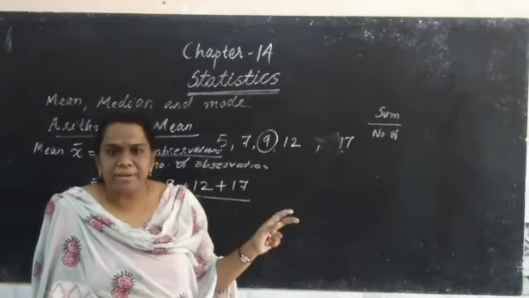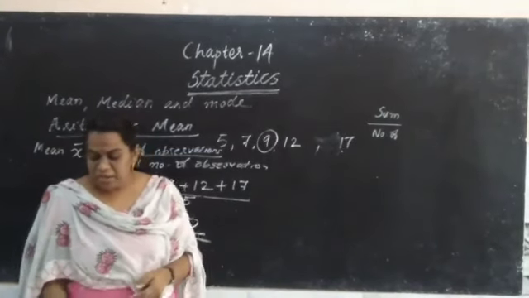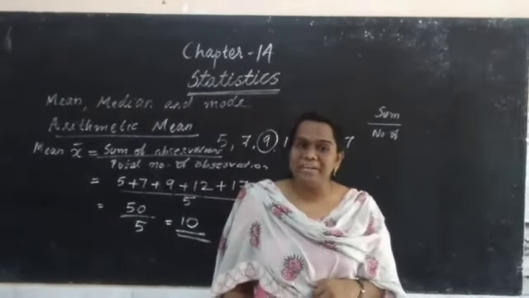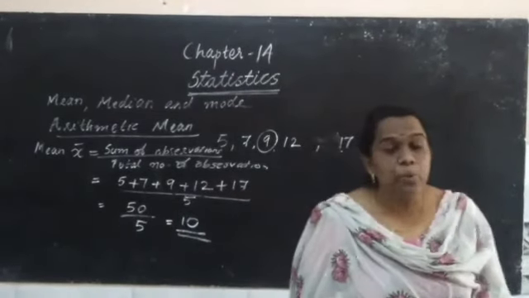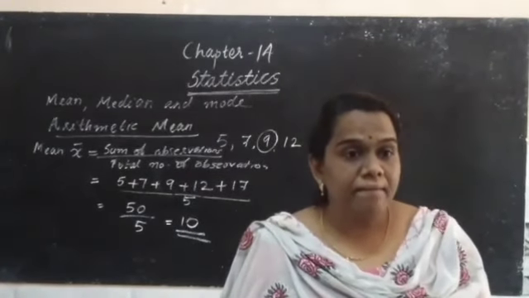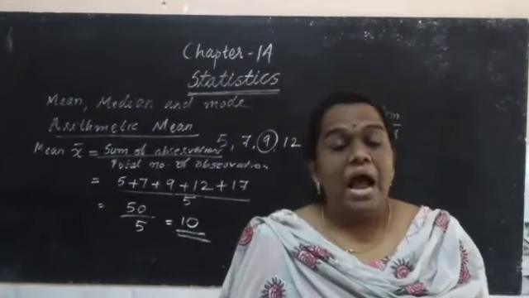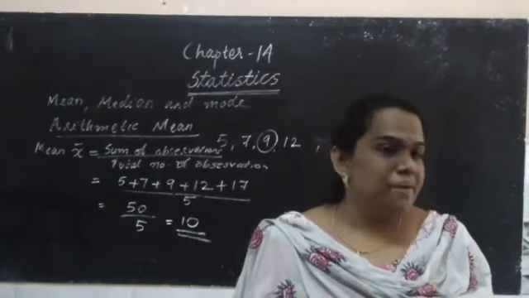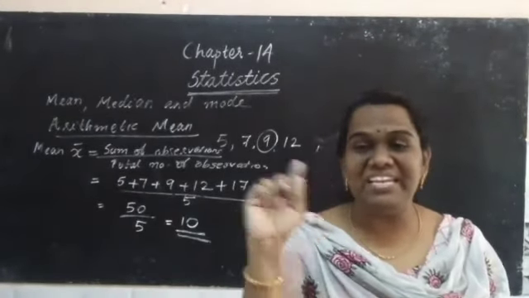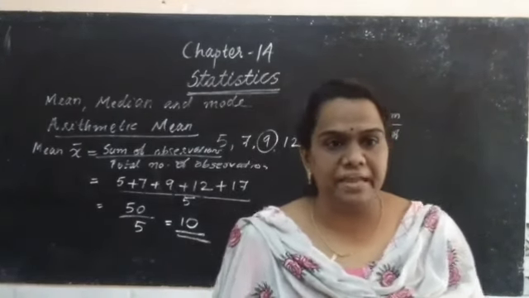I hope you all remember this: mean, median and the mode. Last year you studied mean, median and the mode of ungrouped data. Do you remember what is grouped data and ungrouped data? Ungrouped data means the data is simply given like these marks. Grouped data means when it is given in class intervals.